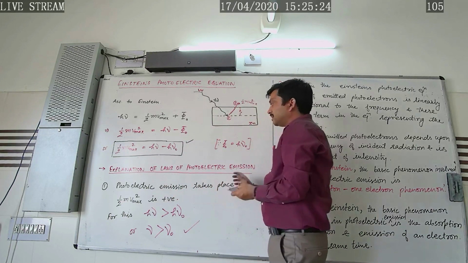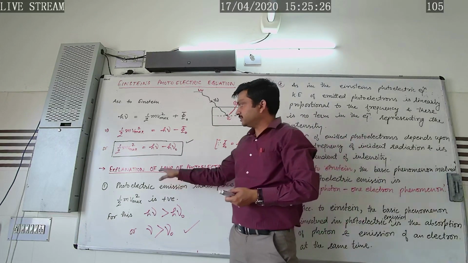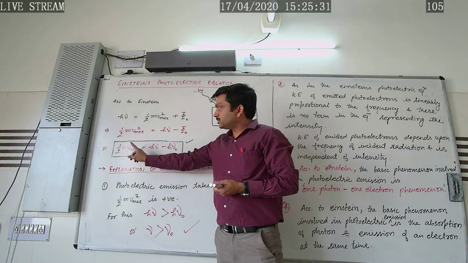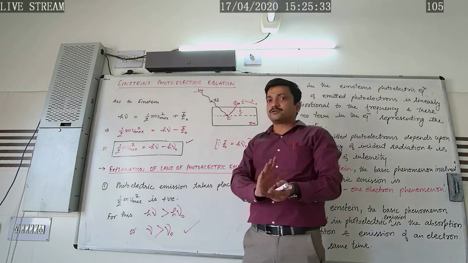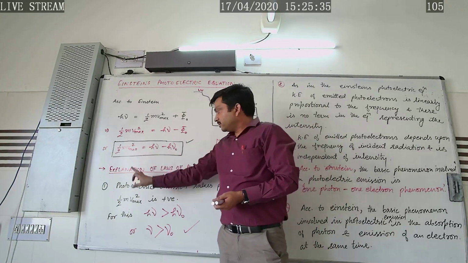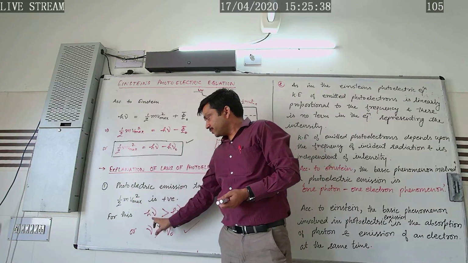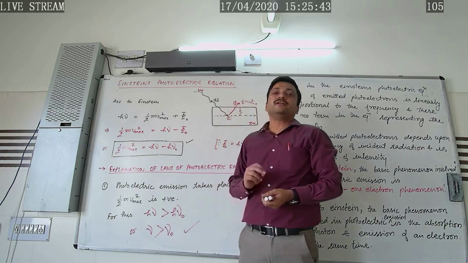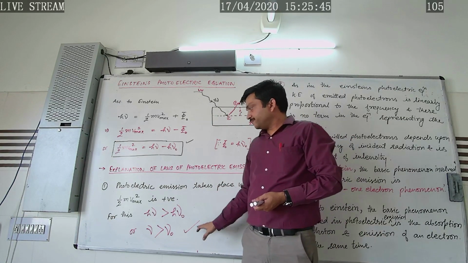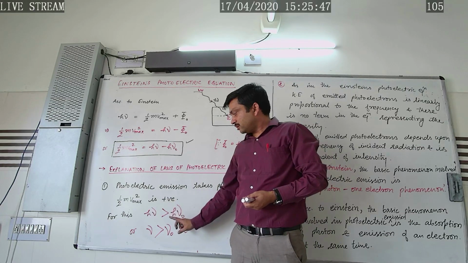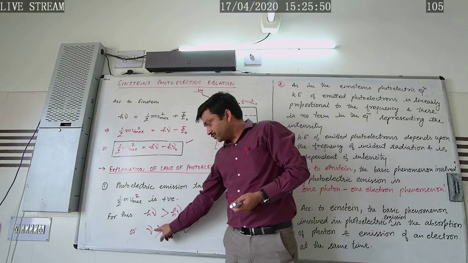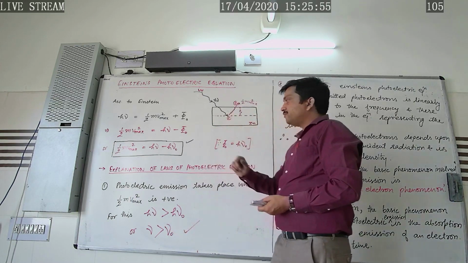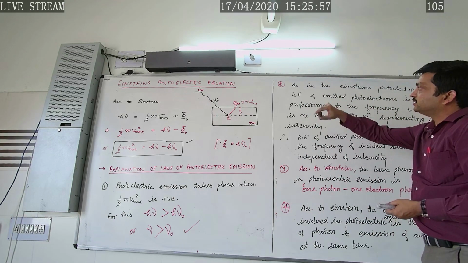Now how has he explained the laws of photoelectric emission? In the first case, according to Einstein, photoelectric emission will take place when the kinetic energy of the emitted photoelectrons is positive, and the kinetic energy will be positive if h nu is greater than h nu naught, or nu must be greater than nu naught. This implies that for photoelectric emission to take place, the frequency of incident radiation should be greater than the threshold frequency, which verifies the first law of photoelectric emission.